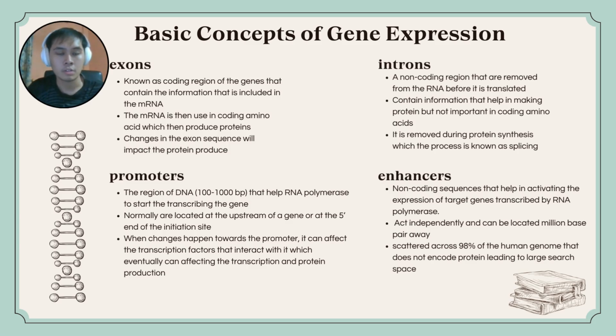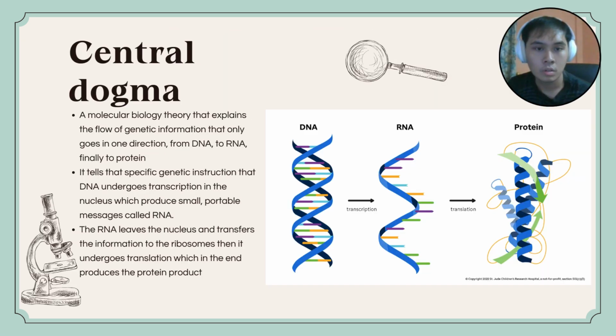Basic concept of gene expression. Exon is the coding region of the gene that contains information included in the mRNA. Introns are non-coding regions that are removed from the RNA before it is translated. Promoter is a DNA region that helps RNA polymerase to start transcribing the gene. And finally, enhancer is a non-coding sequence that helps activate the expression of target genes transcribed by RNA.